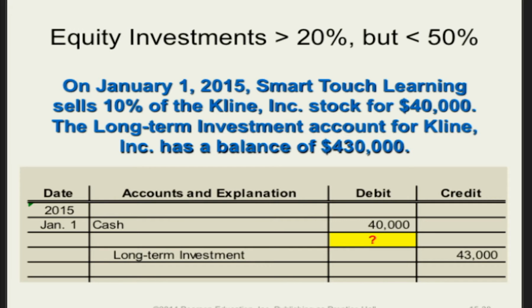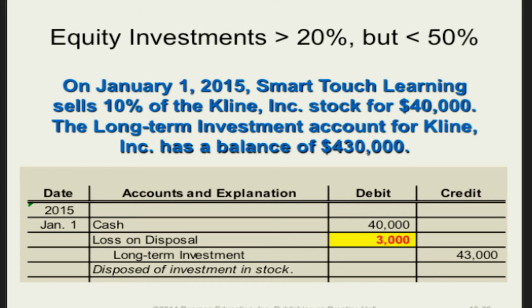Well, we know we're getting a debit of $40,000 to cash, and we know that since we used 10% of that long-term investment, and the book value of that was $43,000, those numbers are basically given to us. So in order to balance this entry, we know that we're going to have to put $3,000 on the debit side of this entry. So that will go into the account loss on disposal, and now our entry is balanced.